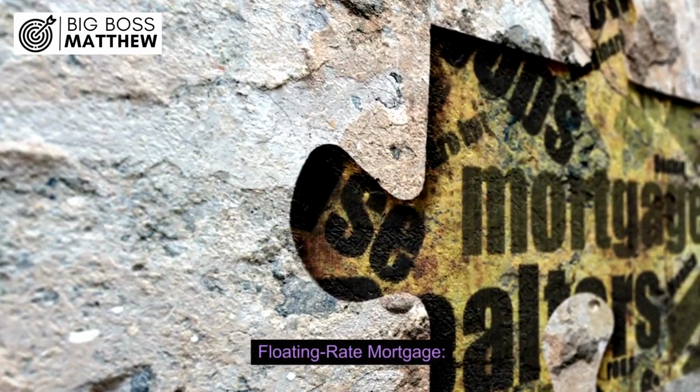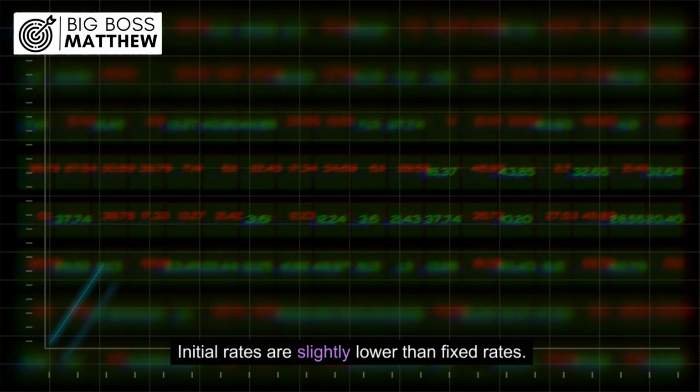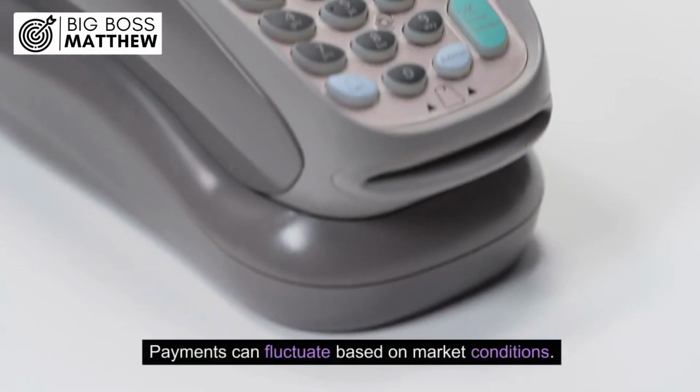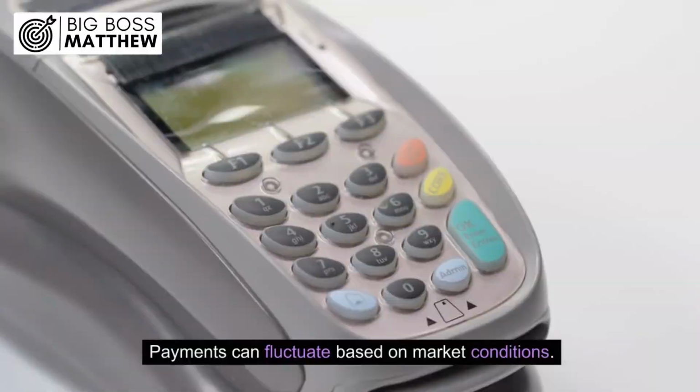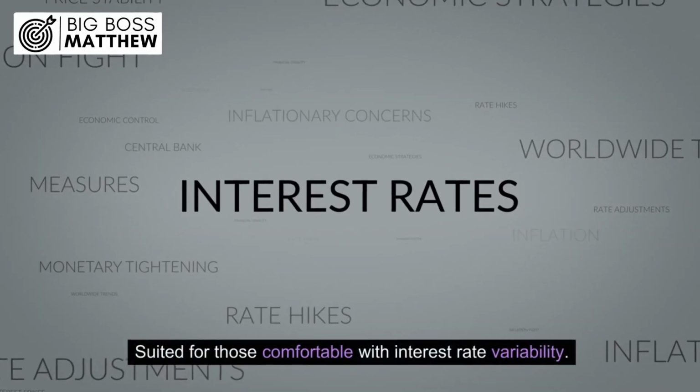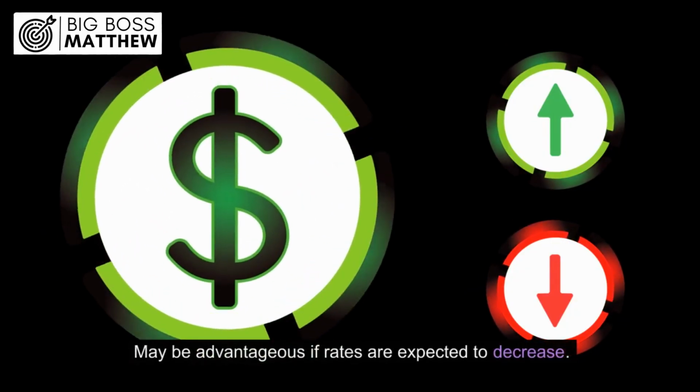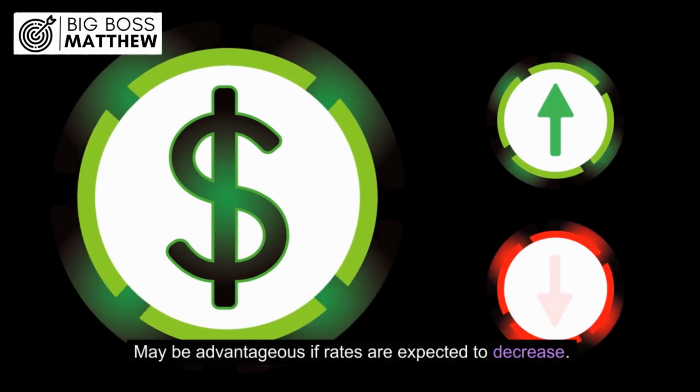Floating rate mortgage. Initial rates are slightly lower than fixed rates. Payments can fluctuate based on market conditions. Suited for those comfortable with interest rate variability. May be advantageous if rates are expected to decrease.